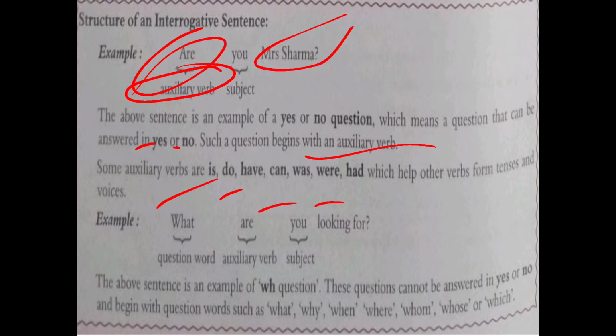Alright. Example, what are you looking for? So here you all can see it is a WH type question, and in a WH type question we just put the WH word first, and after that the auxiliary verb, and after the auxiliary verb we put the subject, and at the end we just put the interrogative mark. The above sentence is an example of a WH question.